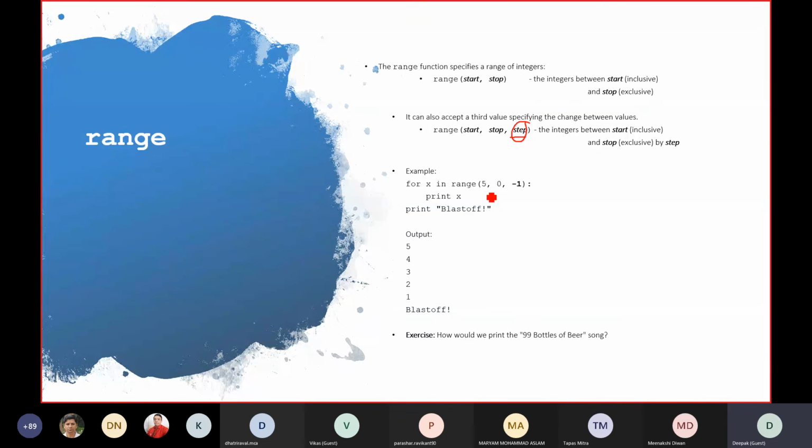So for example, this 5, 0, -1. Can you see this? यहाँ पे सब जगह ब्रैकेट होगा. हाँ. So it will go from 5 till 0. 5 will be the starting point of the range. 0 will be the ending point, and the decrement will be -1. Can you see this? It will print x, and this print is different from this loop. वो इस block के बाहर है, because we are starting it from the starting point. So this is a different thing.